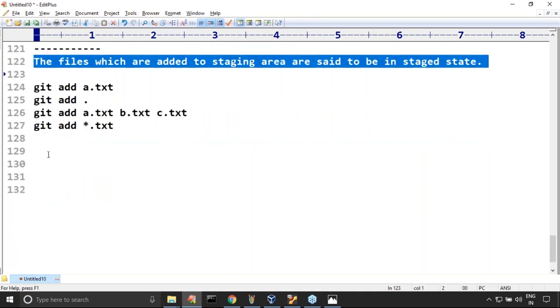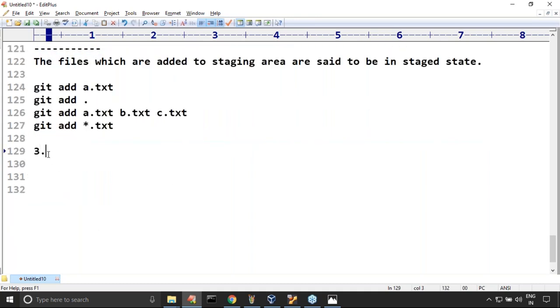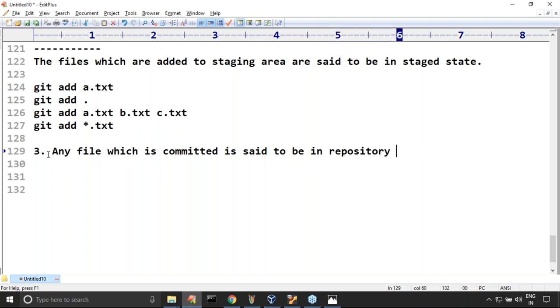Sir, now just observe carefully about this one. Any file which is committed is said to be in the repository state, or committed state.